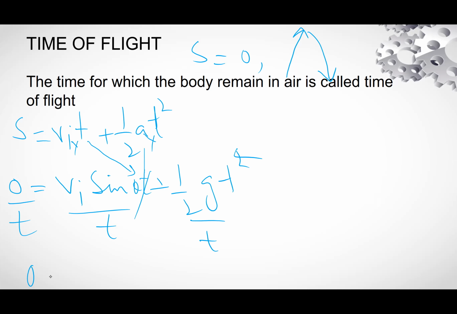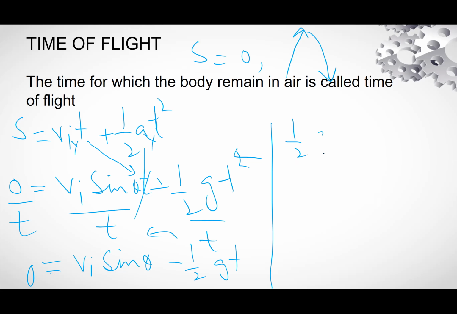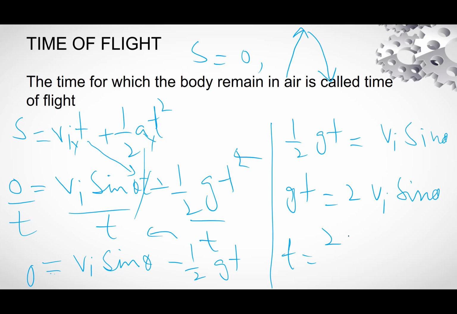We will get 0 is equal to vi sine theta minus 1 divided by 2 g t. Transfer it to the other side: 1 divided by 2 g t is equal to vi sine theta. g t is equal to 2 vi sine theta. T is equal to 2 vi sine theta divided by g. This is the time of flight.